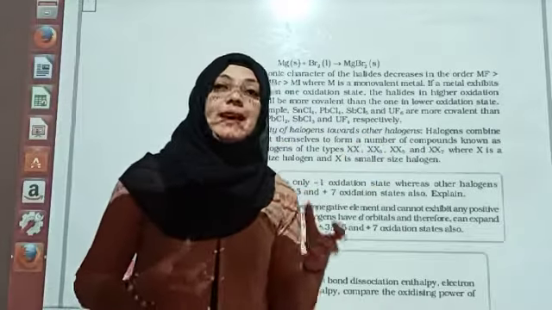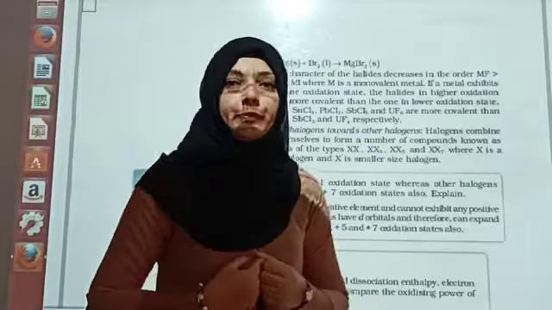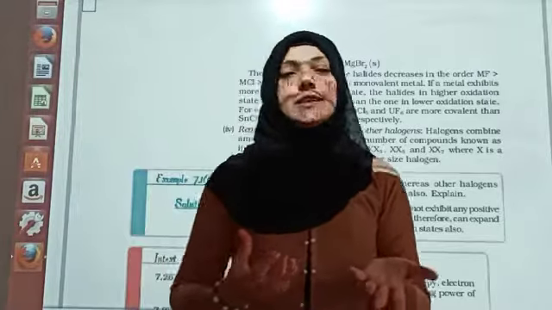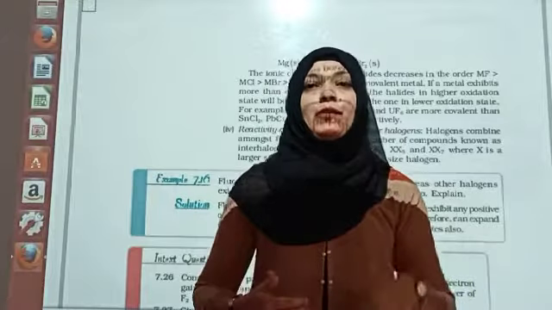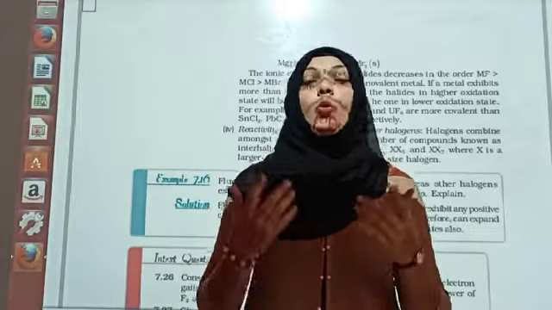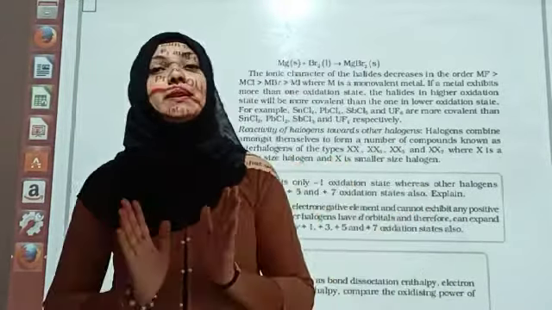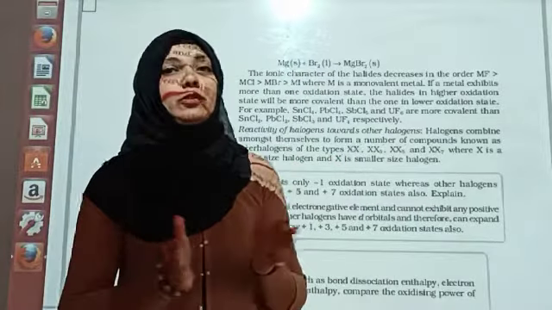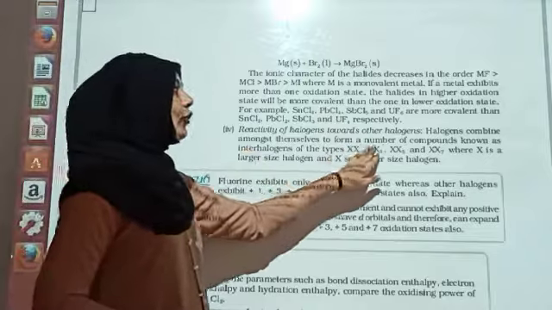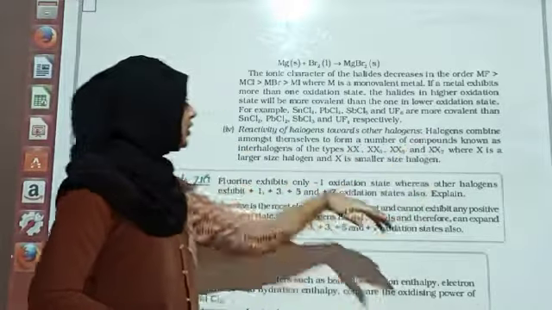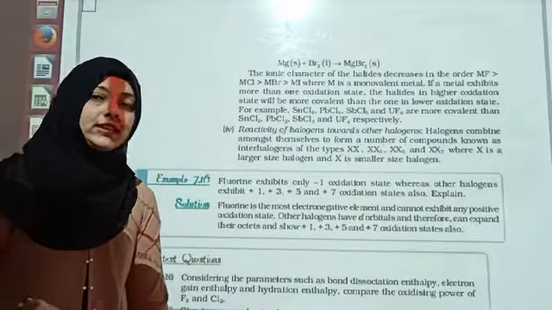ओके, रिएक्टिविटी ऑफ द हैलाइड्स टुवर्ड्स द अदर हैलोजेंस. एक हैलोजन दूसरे हैलोजन के साथ कैसे कंबाइन होता है. ओके, एक हैलोजन अपने ही जैसे दूसरे हैलोजन से कंबाइन हो रहा है वो पता है. Cl and Cl is combining forming Cl2 molecule. But when you talk about the intermixing of the different halogens together? Halogens combine among themselves to form a number of compounds known as interhalogens.